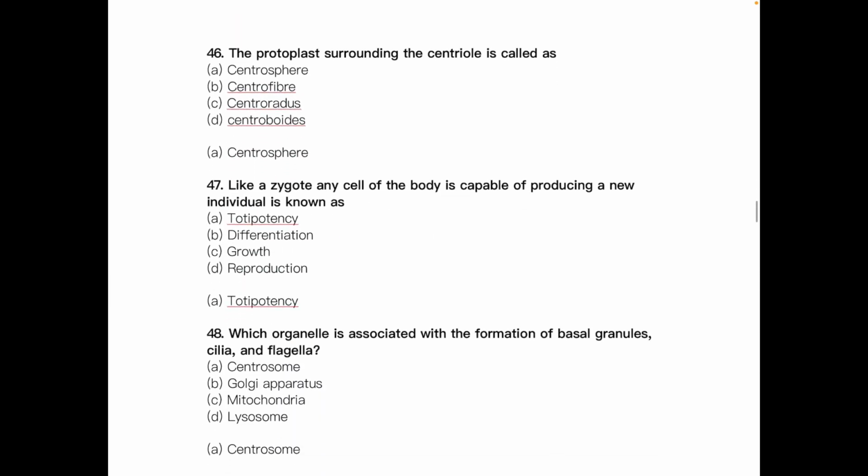The protoplast surrounding the centriole is called centrosphere. Like a zygote, any cell of the body being capable of producing a new individual is known as totipotency. Which organelle is associated with the formation of basal granules, cilia and flagella? The answer is centrosome.